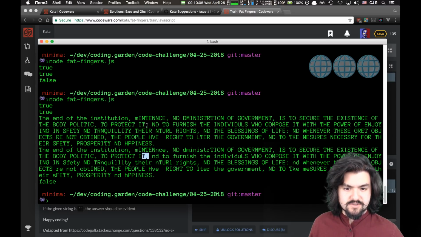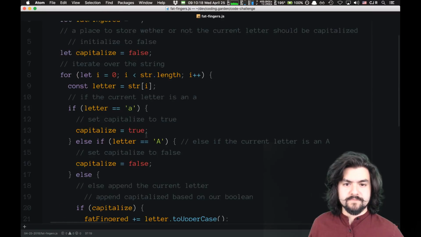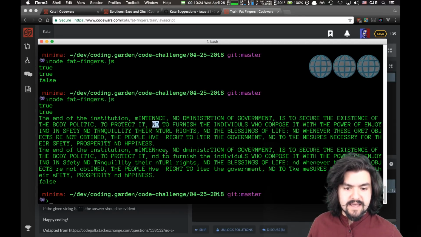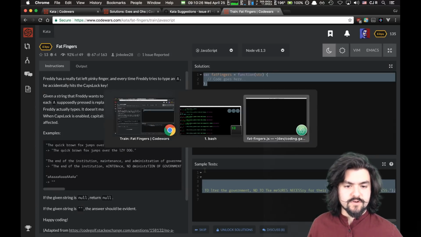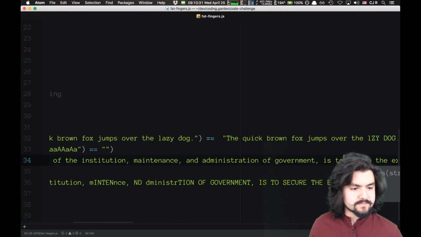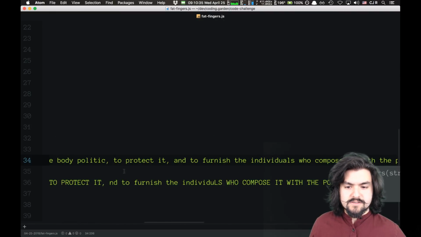So we reached an A, so it should have gone down, but we're not lowercasing at that A. Let's look at our code. So if letter equals lowercase a or uppercase a. So our input string is here.